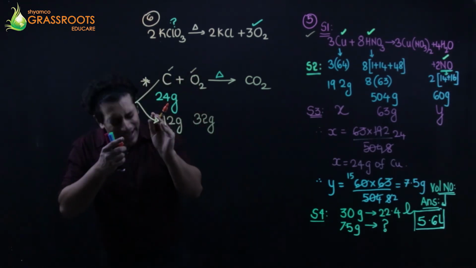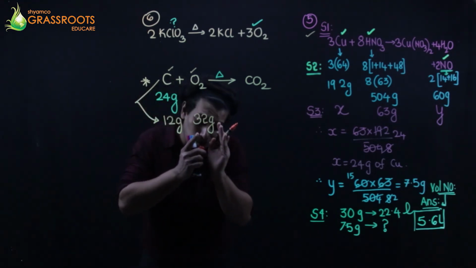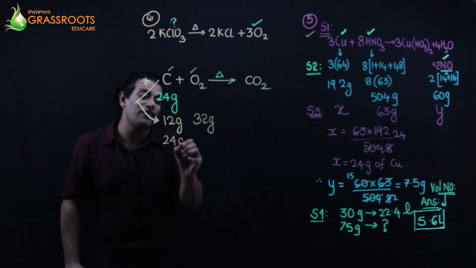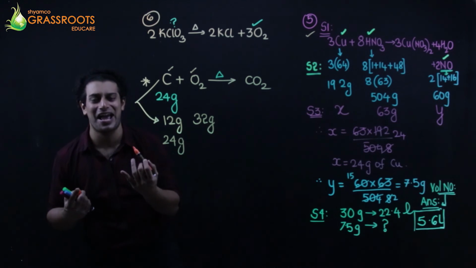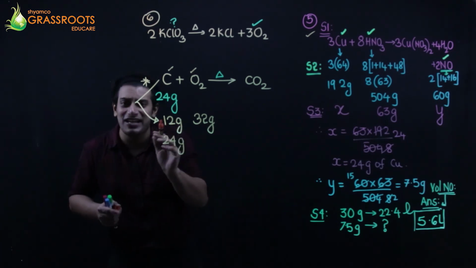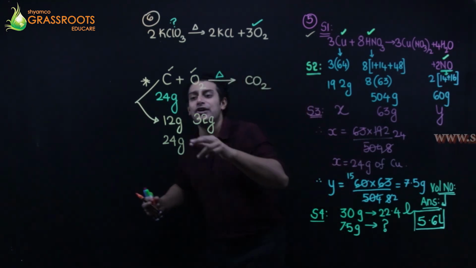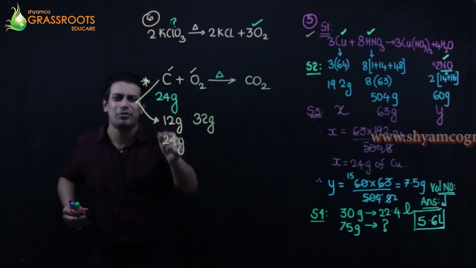So if 12 grams of carbon reacts with 32 grams of oxygen, then 24 grams is given, this much carbon has to be burned, not 12 grams. You don't want to hit 12 grams. You want to actually hit 24 grams.